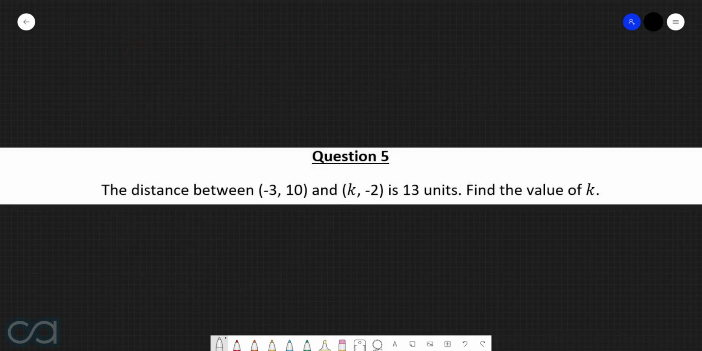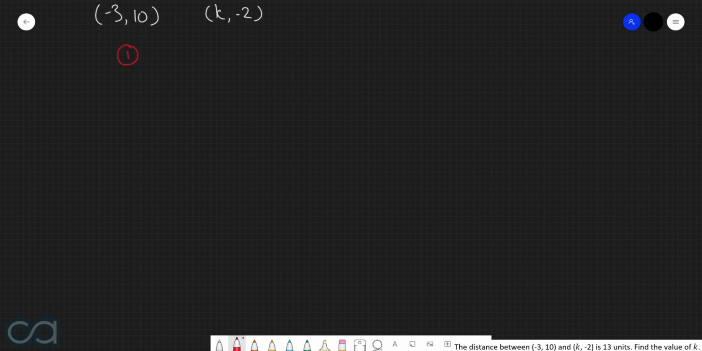Question 5. The distance between (negative 3, 10) and (k, negative 2) is 13 units. Find the value of k. Alright, so the 2 points that we're working with here are (negative 3, 10) and (k, negative 2). First thing I'm going to do here is classify this point as point 1 and this point as point 2. And therefore, we can say that this one is x1, this is y1, this is x2, and this is y2.